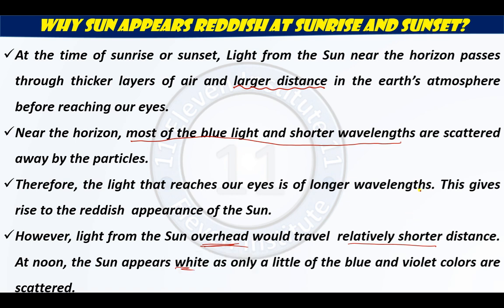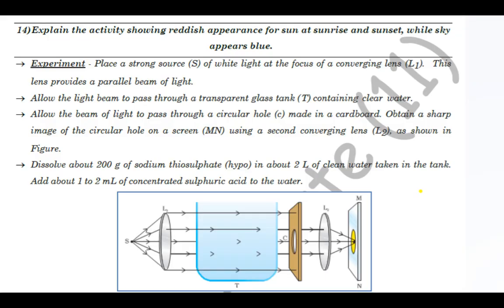Now, in order to justify this, there is a small scientific experiment also given in our textbook, right? First of all, you have to write this in CW also. I will mention over here, you have to write this in CW, and there are two parts. This is one of two. This is the first part and the second part is in the upcoming screen.